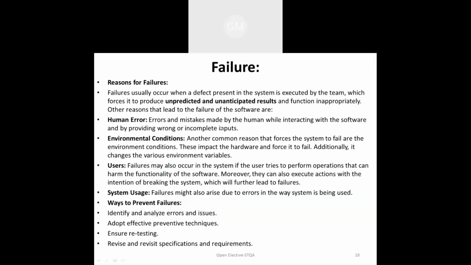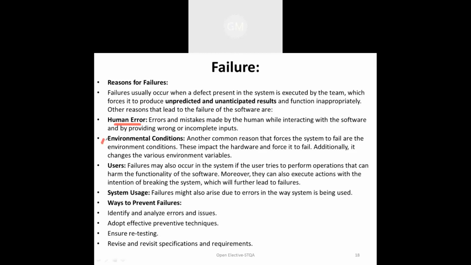Now, what are the reasons for failure? Mainly, when we are predicting an expected result but get an unexpected result, a failure occurs. Another reason is that if a defect is present in your system, that defect is going to cause failure. That is the first reason. Second is human error or mistakes made by a human while interacting with the software, who provides wrong or incomplete input. Because of that, failure occurs.